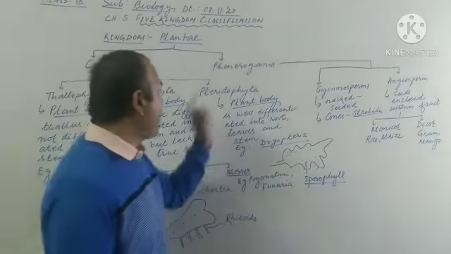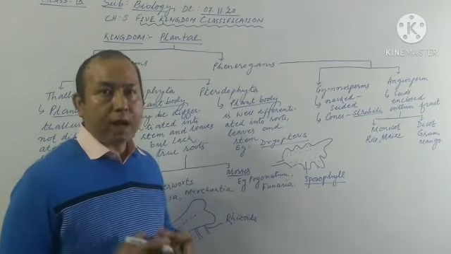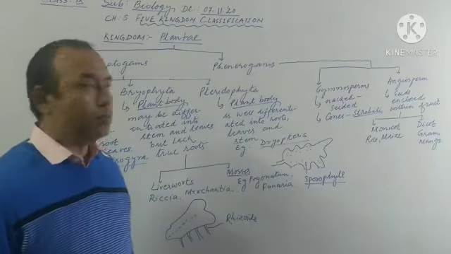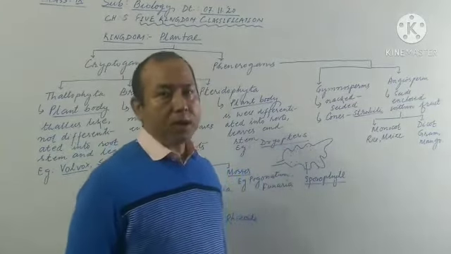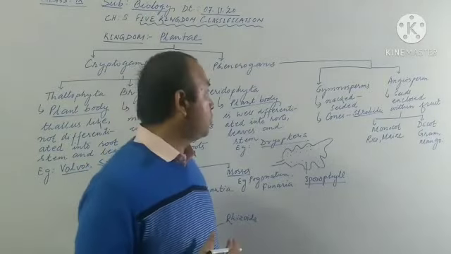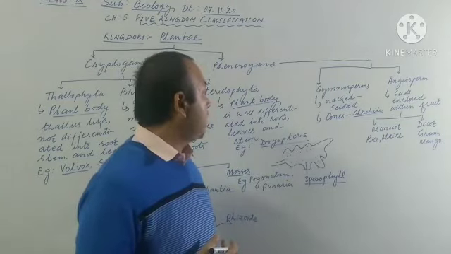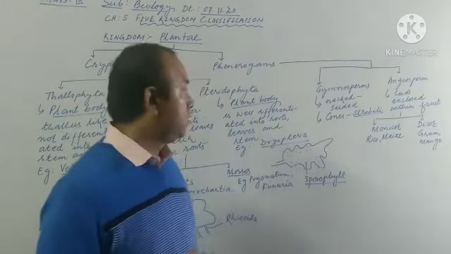Now we'll discuss Phanerogams. Phanerogams are those plants with flowers, so flowering plants are often referred to as Phanerogams. They are further classified under two groups: gymnosperms and angiosperms. All the plants with naked seeds are usually called gymnosperms. Gymno means naked. So naked-seeded plants are usually referred to as gymnosperms.